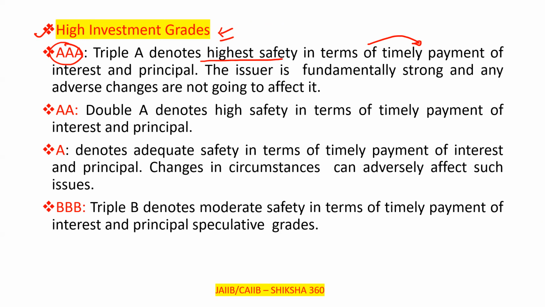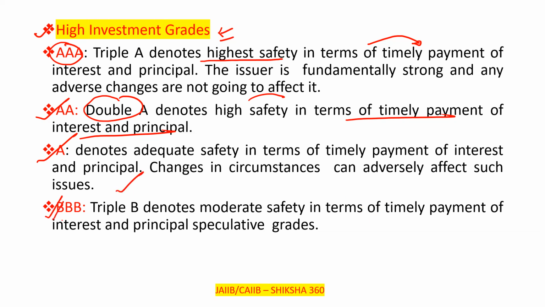Second, double A. Double A denotes high safety in terms of timely payment of the interest and principal. Third one, A. A denotes adequate safety in terms of timely payment of interest and principal. In the triple A, if there are changes in any circumstance, it does not affect. But here, changes in the circumstances can adversely affect such issues.